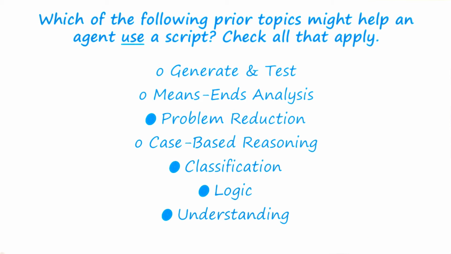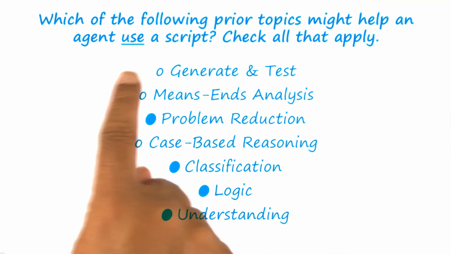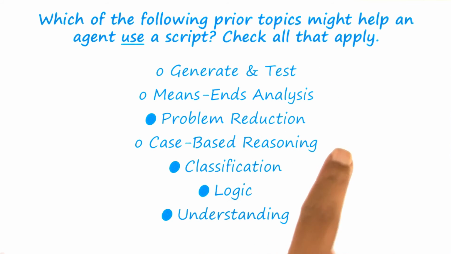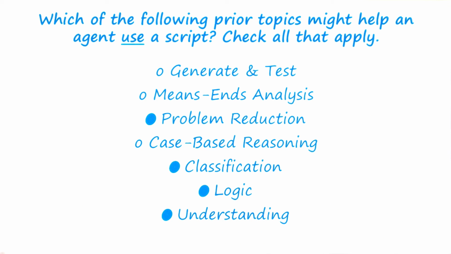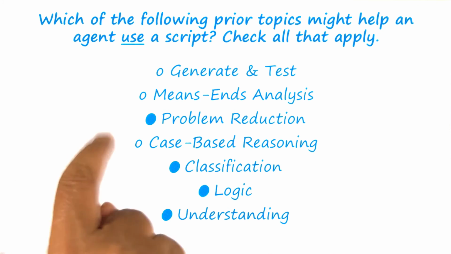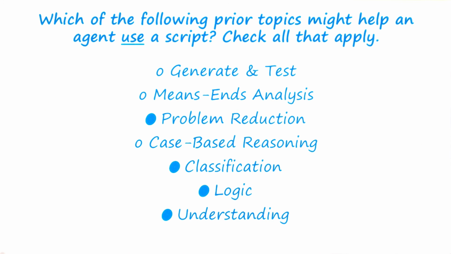This is good, David. Thank you for sharing this. Note that generate and test and case-based reasoning might be applicable to the use of scripts after all. So one can imagine a situation where there are a large number of scripts available and the robot has to decide which of the scripts it should use for a particular situation and may not be able to classify the situation directly into scripts. And in that case, the robot may pick a script, generate it, try it out, see if it works. If it does not, pick another one.